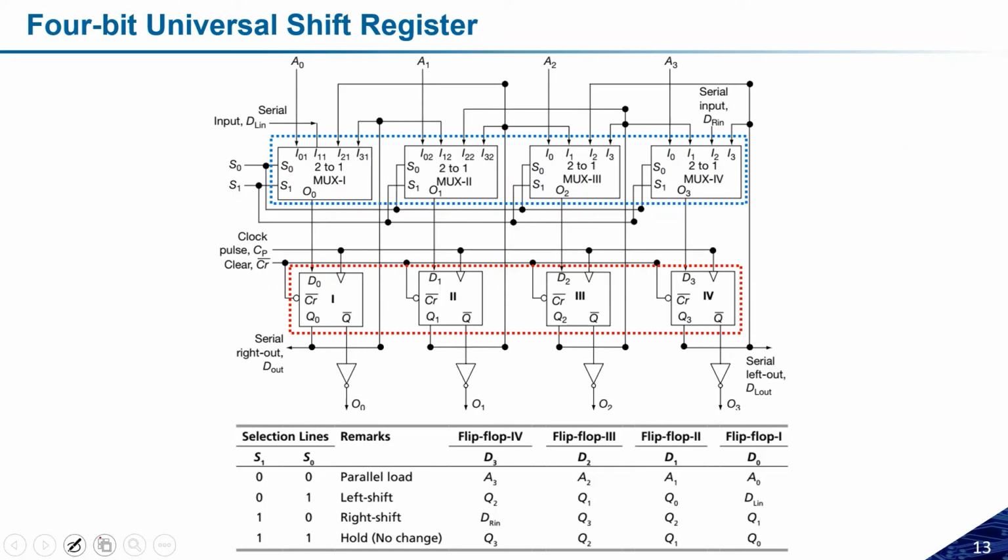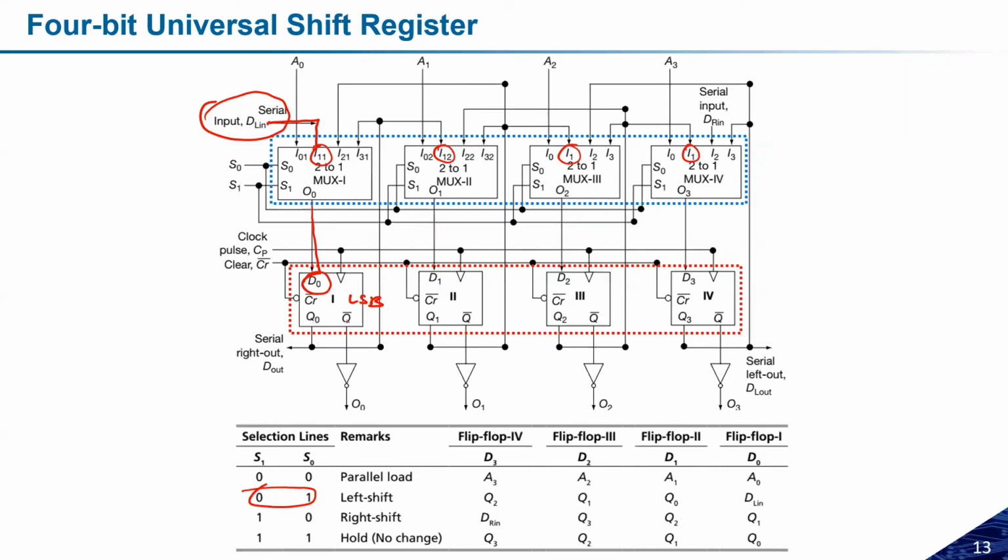Okay. So if you see here, based on the input combinations, you can decide which kind of operation I have to consider. Let us consider one more example. If I'm considering 0 1, okay, 0 1 means what? These inputs will be selected. And if this input is selected, let us see here, I am giving the input, and the input is connected to this B0. What it means, this is the LSB. Okay, and if it is the LSB and it is shifting, I'm taking the output from here only.